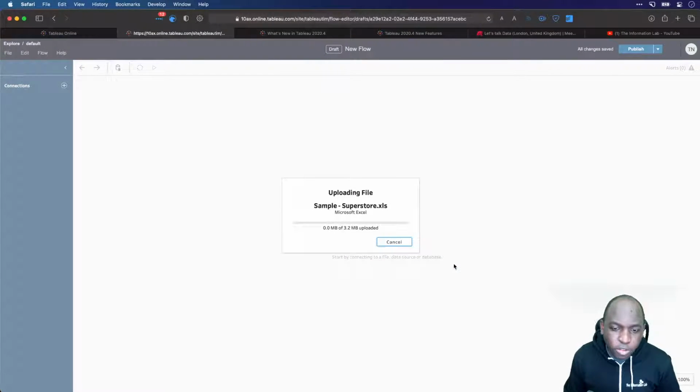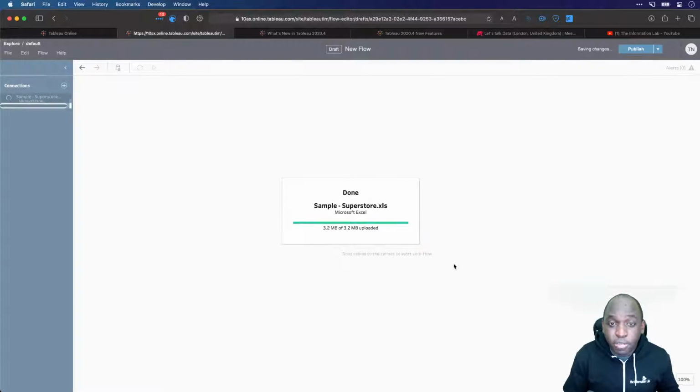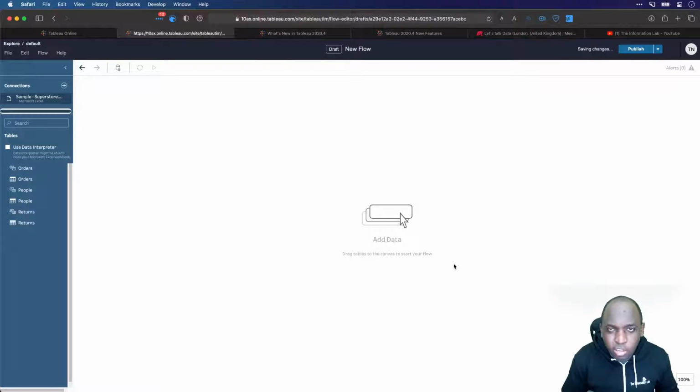You've seen this before. It's nothing new. It's nothing different to the one that's in the Tableau repository. It's a 3 meg file. It will upload very, very quickly. And what's great about this is that when Tableau actually uploads the file, it's keeping the Excel file in its original format. It's not changing it to an extract. So you're actually working with the original asset.